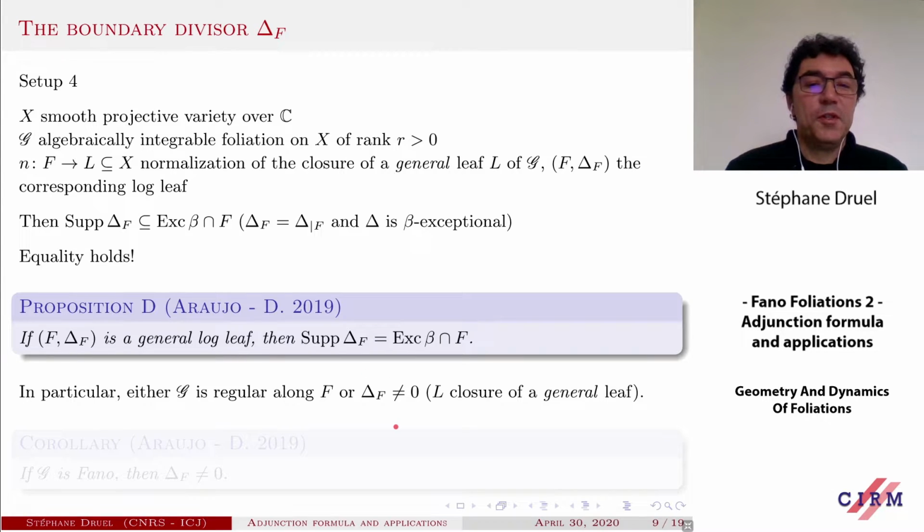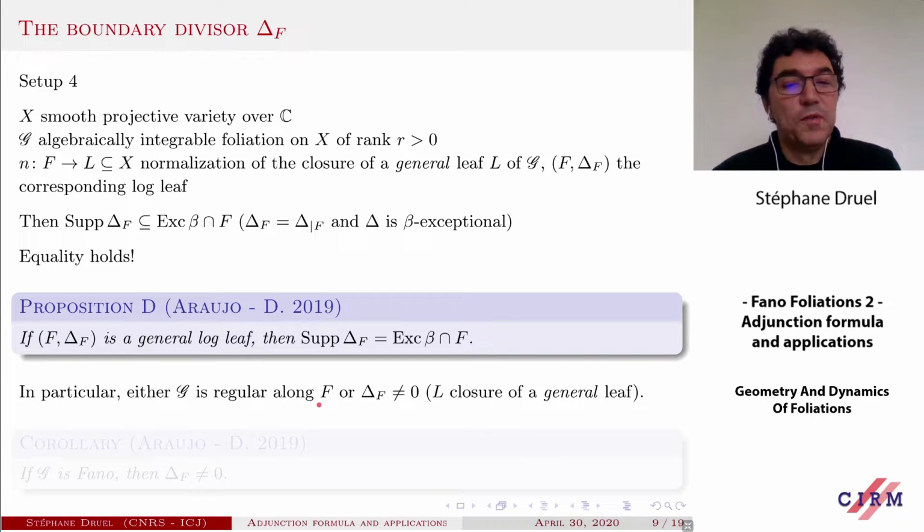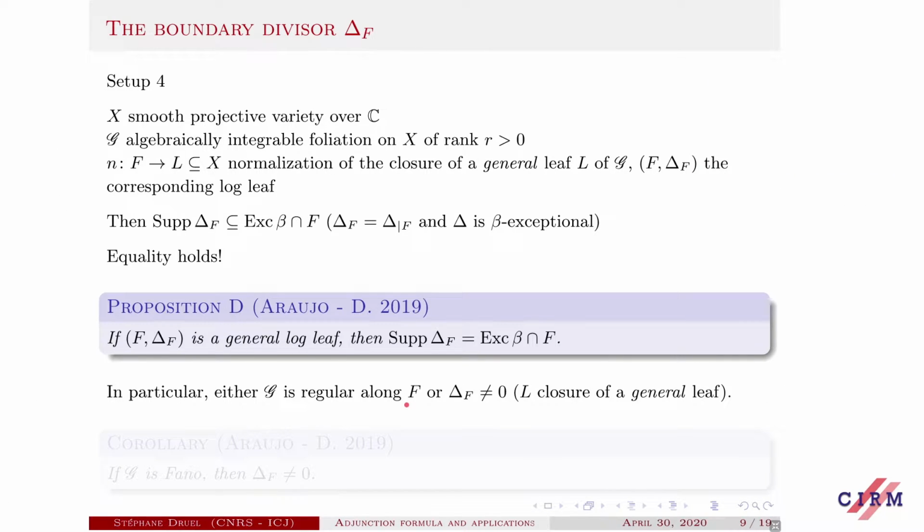Let me just show you a consequence. In particular, either your foliation is regular along the closure of the leaf, so the closure of the leaf is in fact a leaf, or delta has to be non-zero. Why? Because suppose that delta is 0.